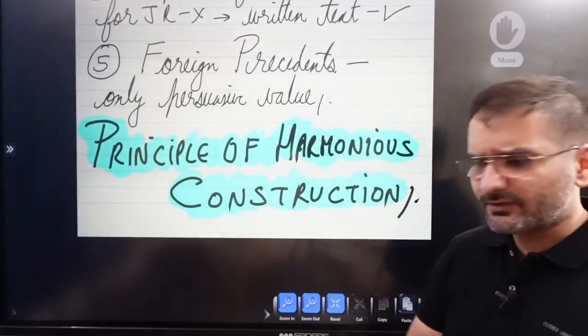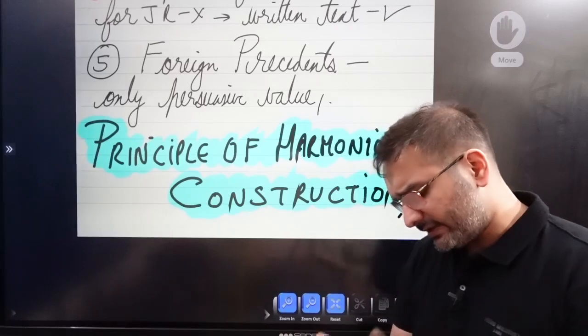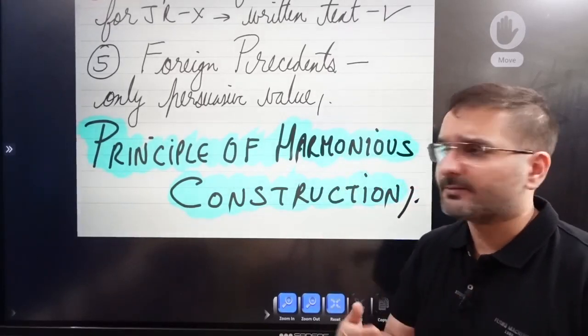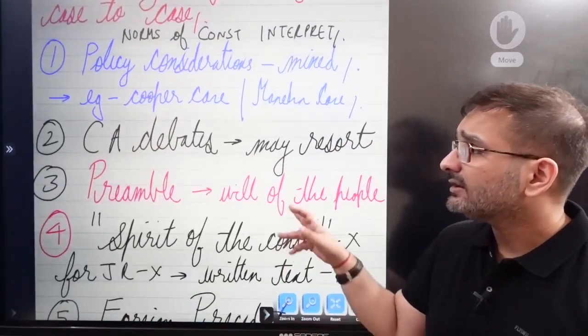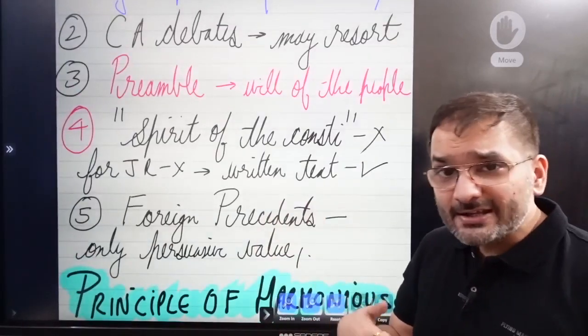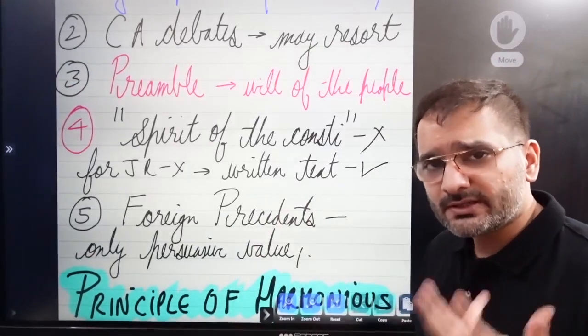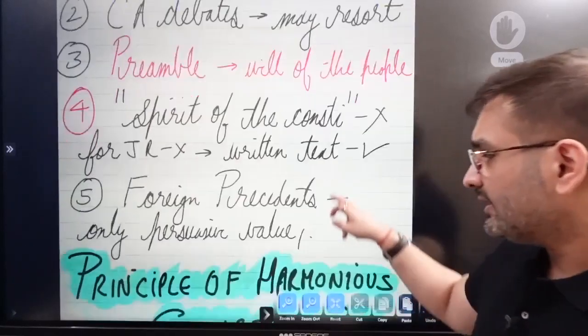So when you write about judicial review, you will write Marbury versus Madison, right? Article 13, 32 and 226, and those lines explaining how the Supreme Court is interpreting it and what factors the Supreme Court can fall back on to interpret the Constitution. Do mention the doctrine of eclipse, because it's the classic case of interpretation of the Constitution.